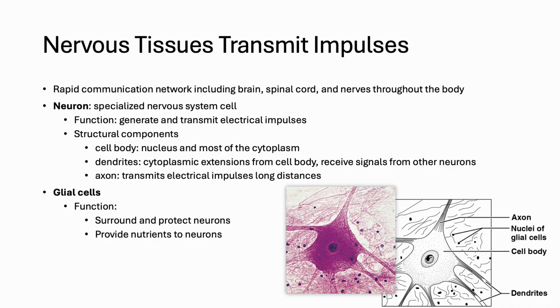Nervous tissue serves as the body's rapid communication system, forming the brain, spinal cord, and nerves. Its primary cell type is the neuron, a highly specialized cell designed to generate and transmit electrical impulses. Neurons consist of a cell body, dendrites that receive incoming signals, and a long axon that carries impulses over distances. Surrounding neurons are glial cells, which provide structural support, protection, and nutrients. This combination of neurons and glia ensures efficient signaling, allowing us to sense the environment, process information, and respond almost